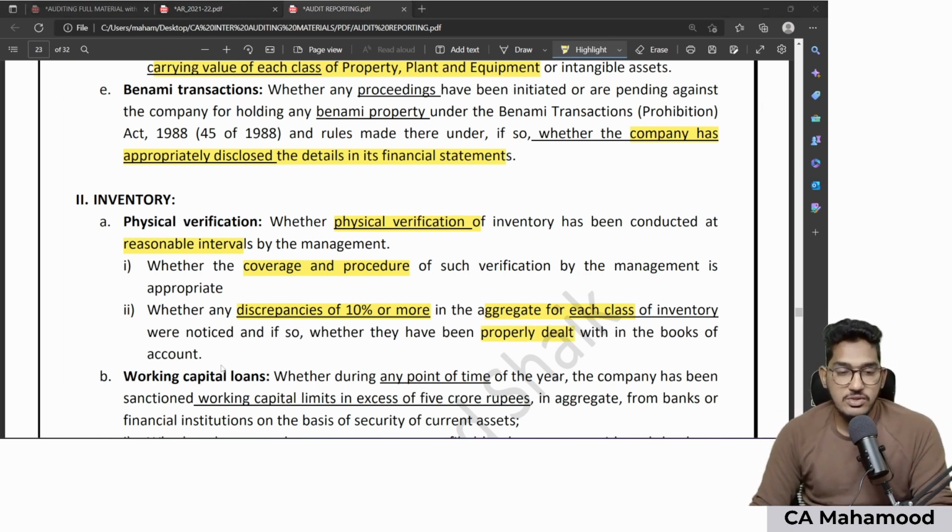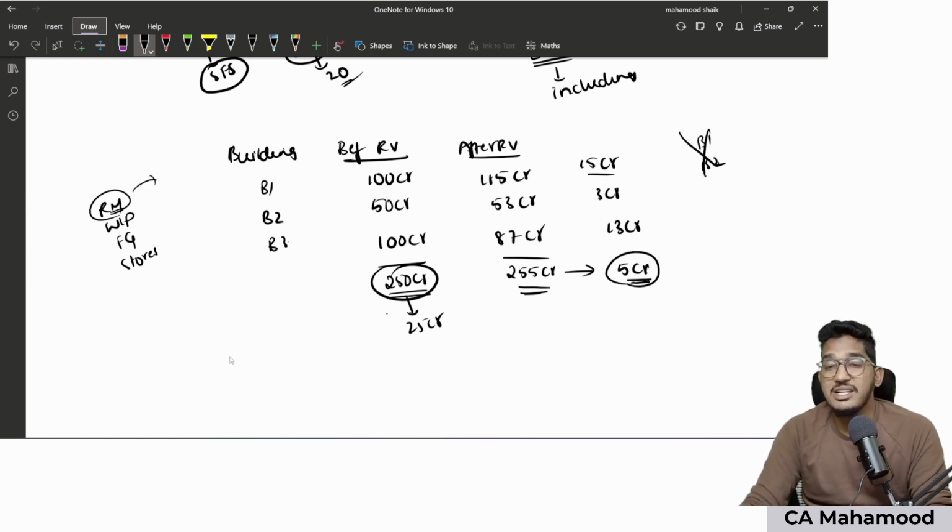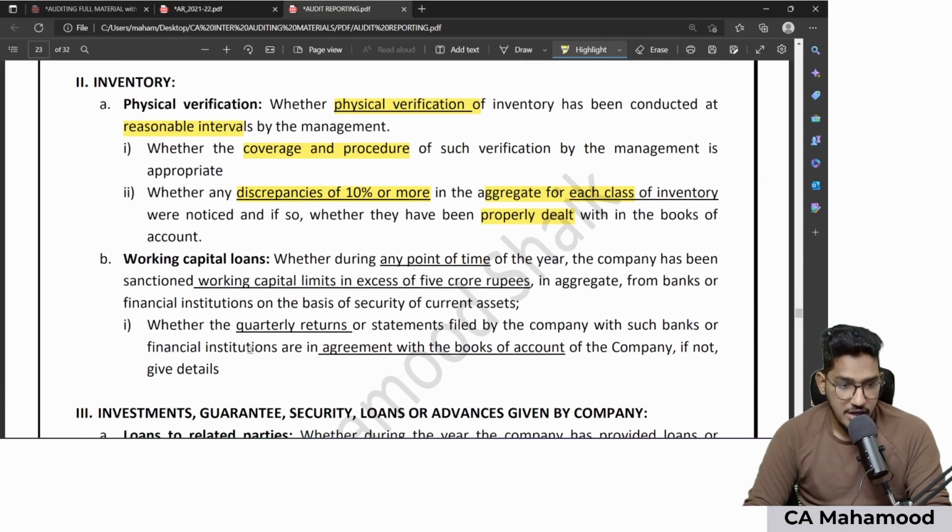See, when I say classes of inventory, there will only be 4 classes: raw material, work in progress, finished goods, stores and spares. So if there is a 10% or more difference you are able to find for the total of each class of inventory, then only you need to report that difference. If the change is there, but less than 10% discrepancy for the entire class of inventory, then you need not report that discrepancy. Next, working capital loans.